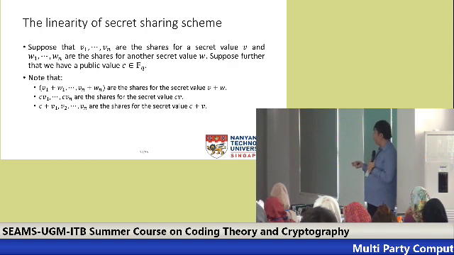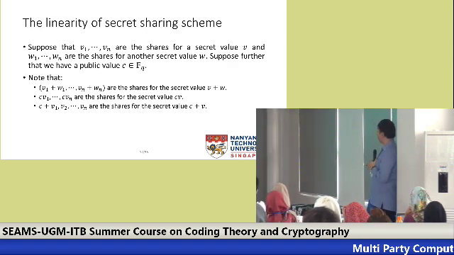And lastly, if I just ask the first person to add C and all the others just keep the same, this is the share of the secret value C plus V. So actually, this observation is one of the main points of why we can build an MPC based on secret sharing schemes.